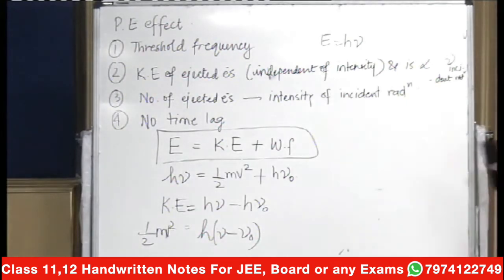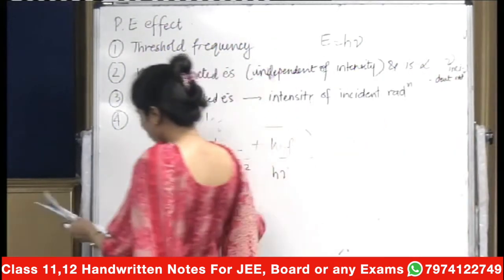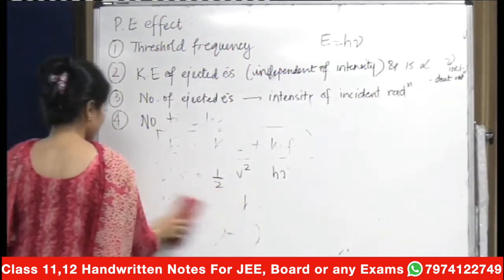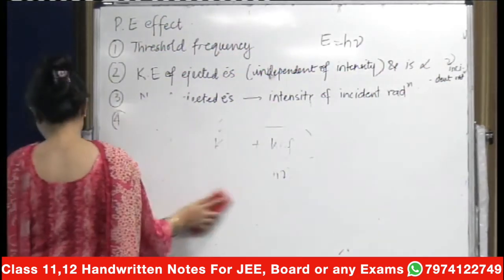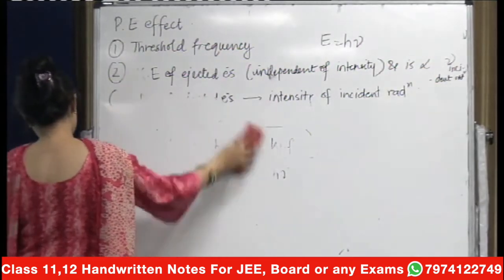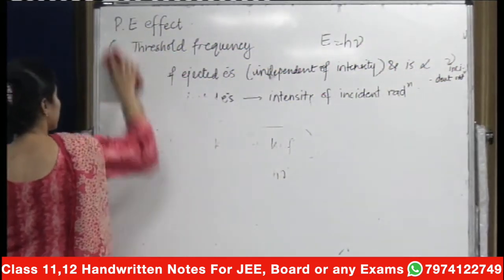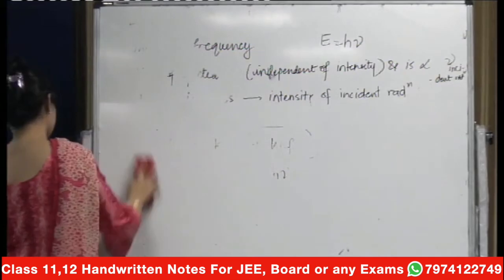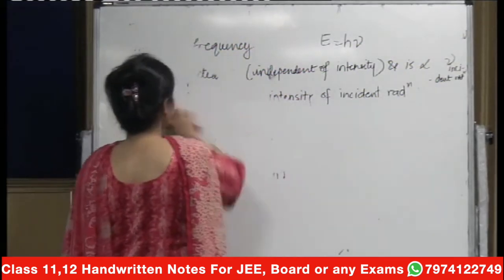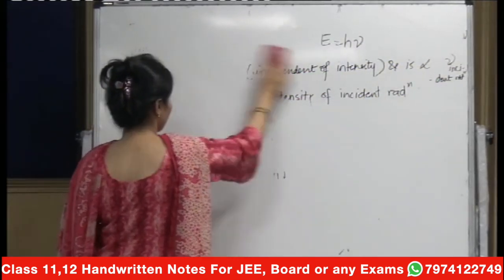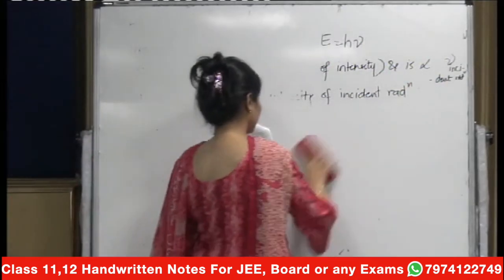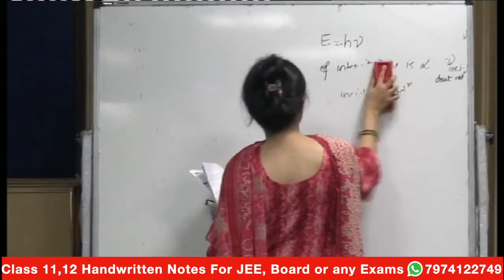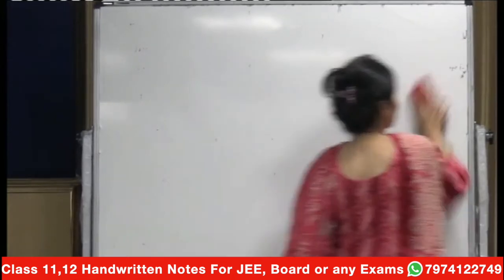Then you can just take up a question quickly. Calculate the velocity of electron. So you ask the velocity of electron. So just write down the unknowns quickly. From the platinum surface, it can be asked for any surface, when radiation of 200 nanometer, so you are given the wavelength, falls on it. I repeat, calculate the velocity of electron.